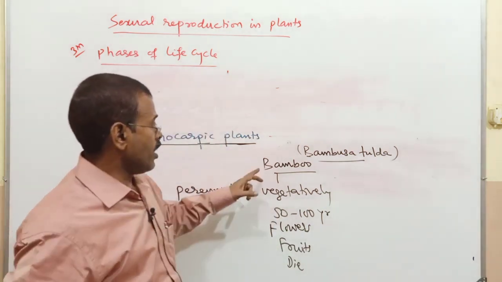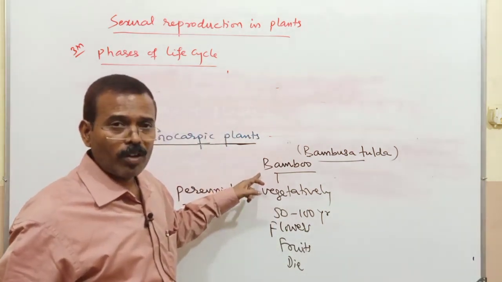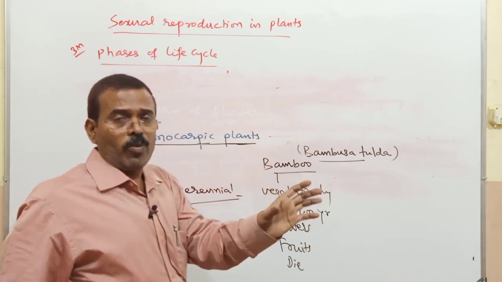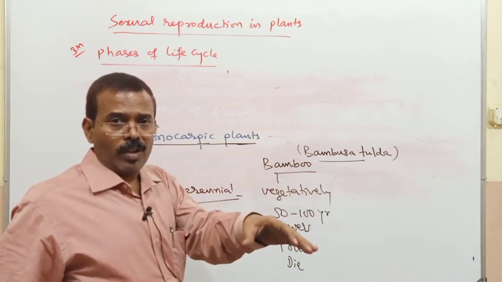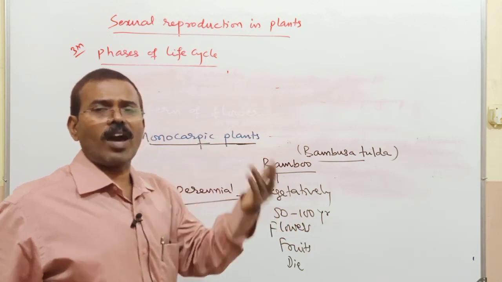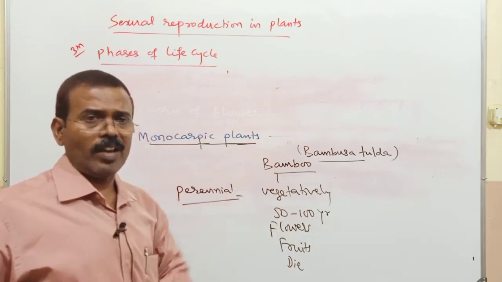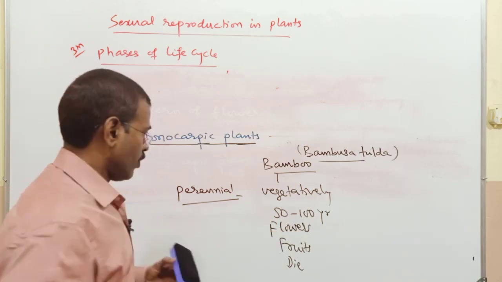So, it is a perennial monocarpic plant. Bamboo grows vegetatively between 50 to 100 years. Then it starts producing flowers, produces abundant fruits and then dies. There is another example, that is